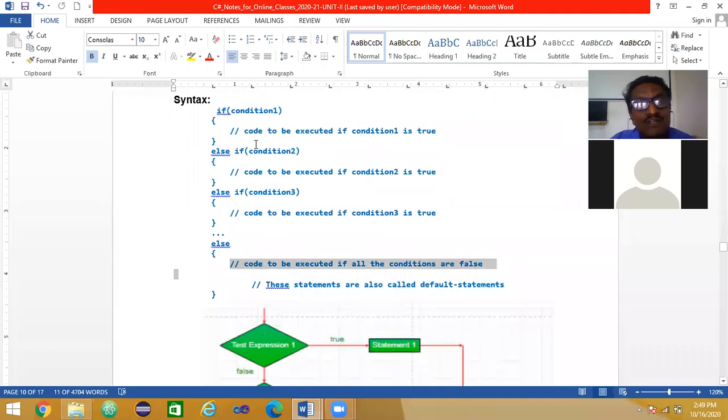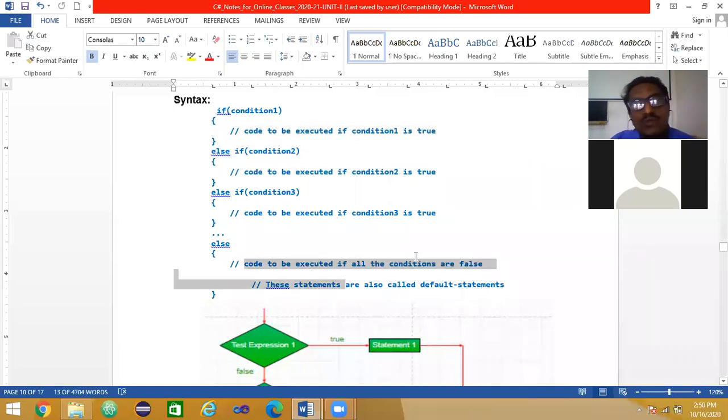If none of the conditions is true, this is false, this is false, this is false, then what happens? The last else statement, this code is to be executed if all the conditions are false. It is actually a false block for everything. If none of the conditions is true among all, this is the special else. Here there is no condition after this else. So this is the only block which is executed. These statements are also called default statements. If none of the statements are executed, this acts as a default block.